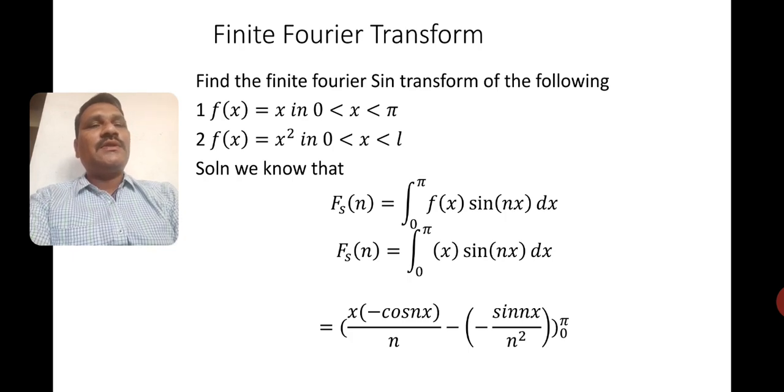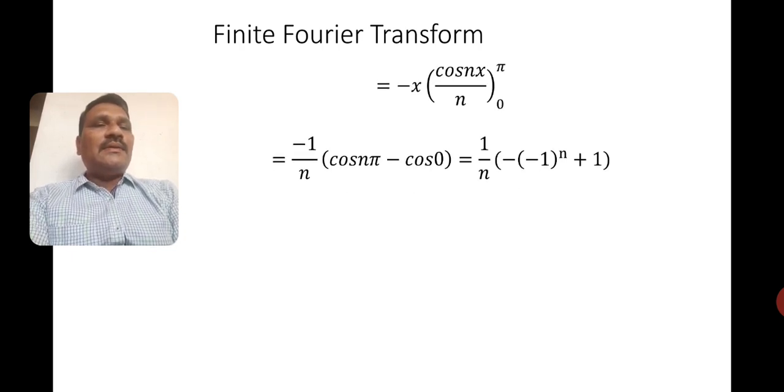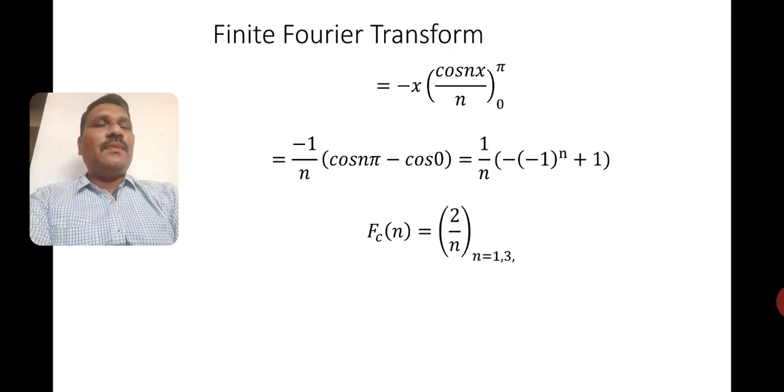Therefore, I wrote the first term: minus x cos nx divided by n, from 0 to pi. So now try to put the upper and lower limits. Minus 1 by n I took outside, cos n pi minus cos 0. 1 by n minus of minus n, minus 1 to the power n plus 1. So the answer will be 2 by n.